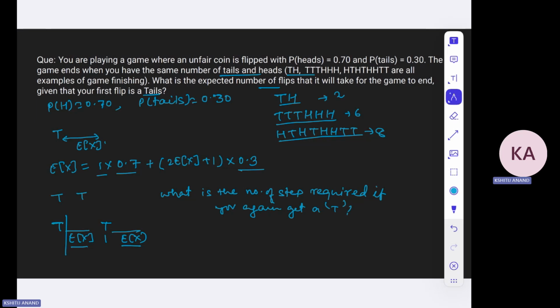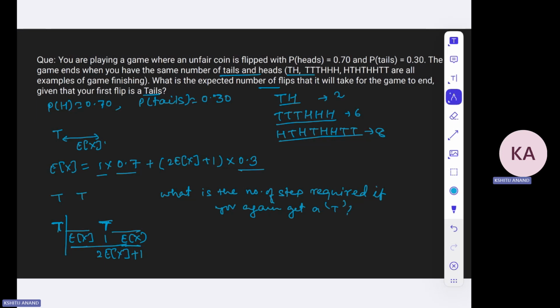Because we already know the number of steps required if we get a tail: it is EX. Now we have already got a tail, so for this tail we'll also require EX additional steps, because we have assumed that EX is the number of steps required if we already have a T at some place. And then this T also requires one step. So the total number of steps would be 2EX plus 1, right?